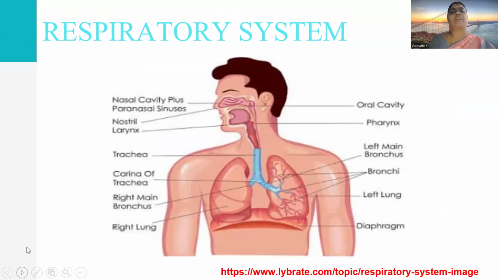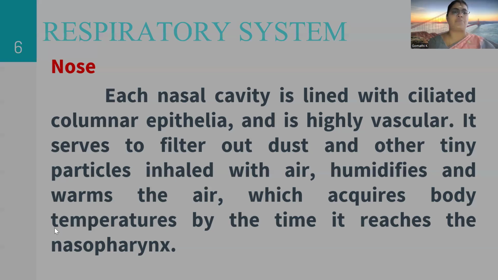This picture shows the respiratory system of a human. The respiratory system begins with the nasal cavities. The air enters the nose, then the pharynx, then the larynx, then the windpipe, known as the trachea, which connects to the bronchi divided into bronchioles inside the lungs. We have both right and left lungs for respiration. Also, the diaphragm, which separates the lungs from the stomach, is involved in respiration.